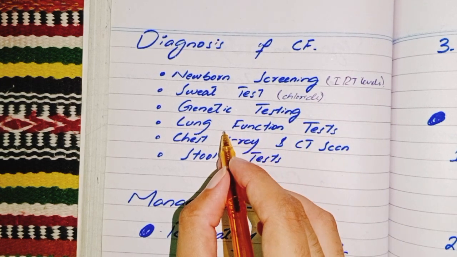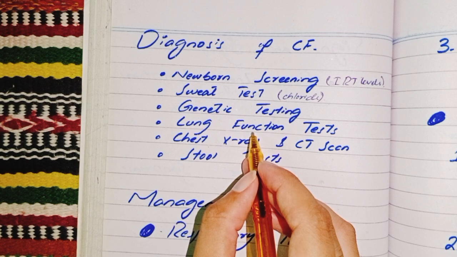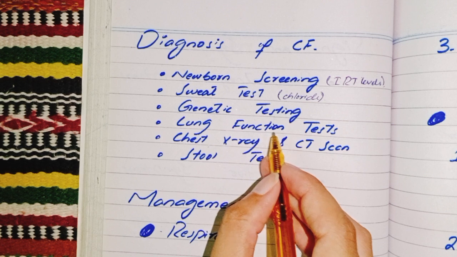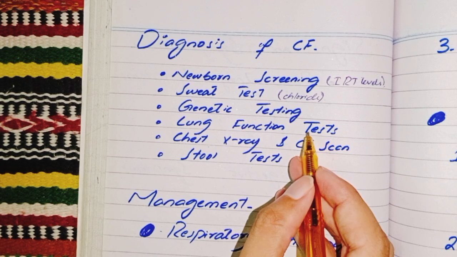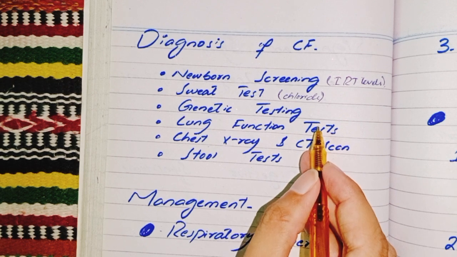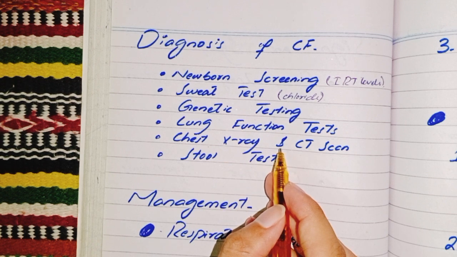Our next test is lung function tests. These tests assess the extent of lung involvement by measuring how much air the patient can exhale and how quickly. Our next test is chest X-ray and CT scan.